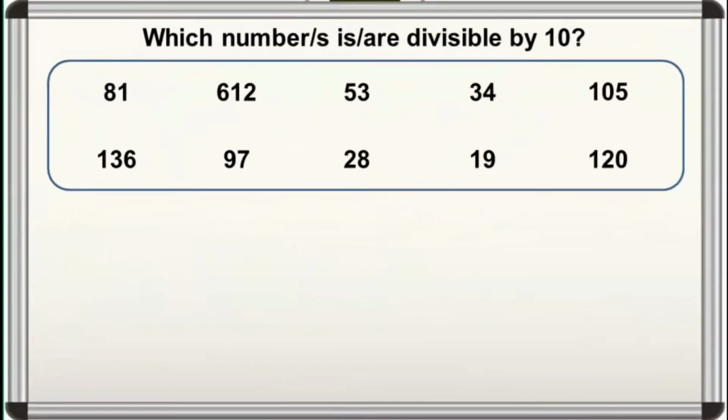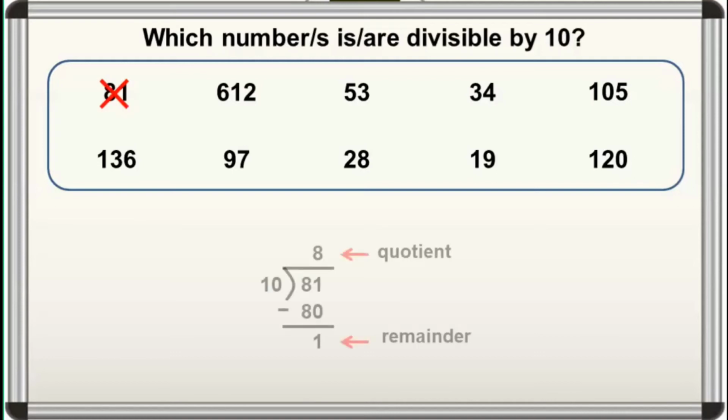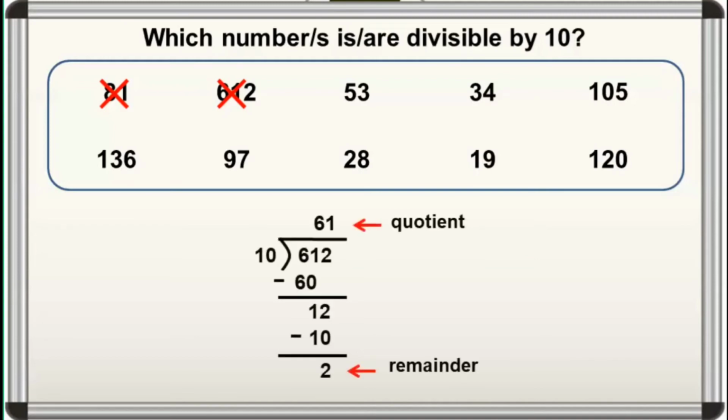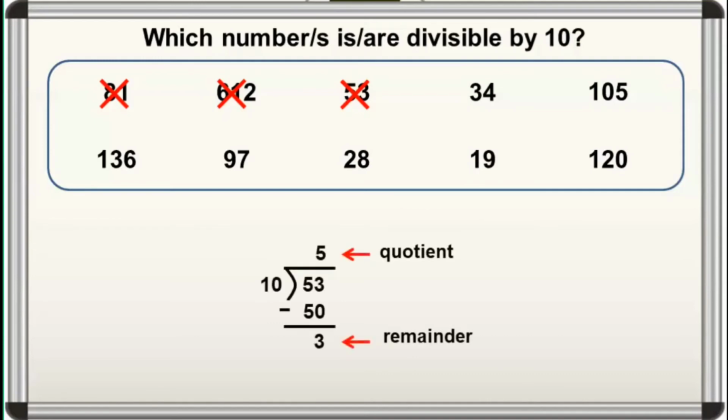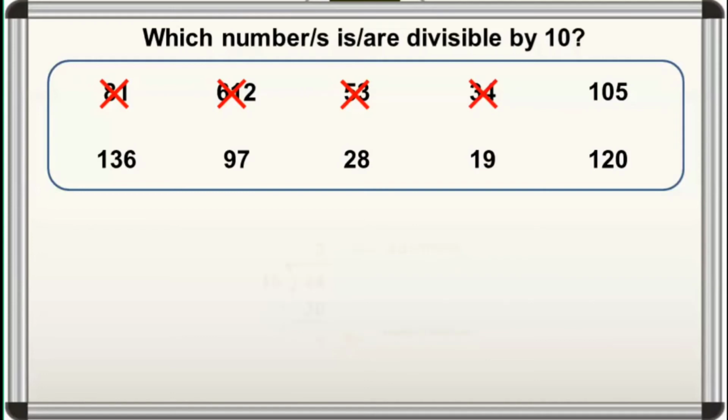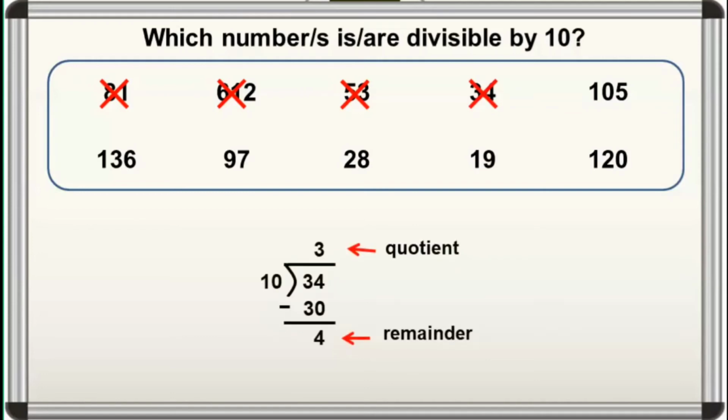Alin sa mga numero na nasa box ang divisible by 10? Isa-isahin natin ang mga numero. Ang 81 ay hindi divisible by 10 kasi merong remainder 1 kapag dinivide natin ito by 10. Same with 612. Hindi siya divisible by 10 kasi merong remainder 2 kapag dinivide natin ito by 10. Ganon din si 53. Meron siyang remainder 3 kapag i-divide natin ito by 10. Yung 34, meron ding remainder 4 kapag dinivide natin ito by 10.